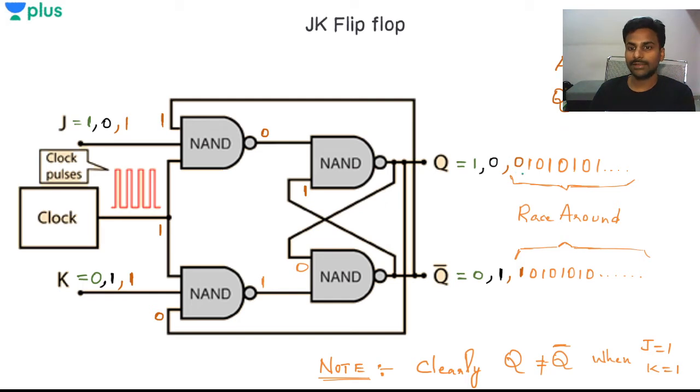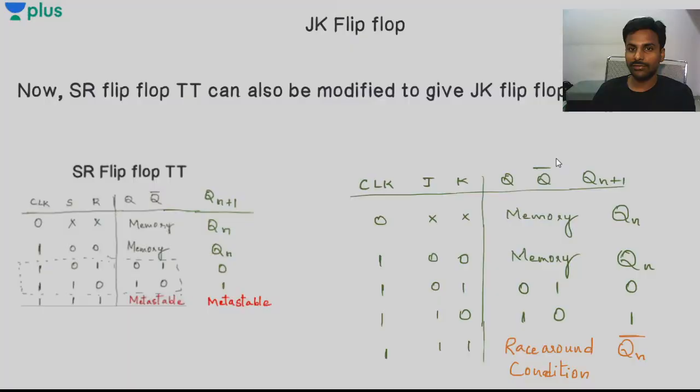See here, this is where the race around condition is coming into effect. 0 1 1 0 1 0, like that it is going to be toggling. So the next state is a complement of the previous state. 0 is the complement of 1, 1 is the complement of 0, like that it's basically toggled. Okay, that is what we have achieved in the JK flip-flop.